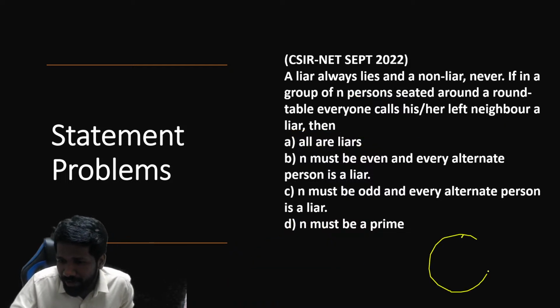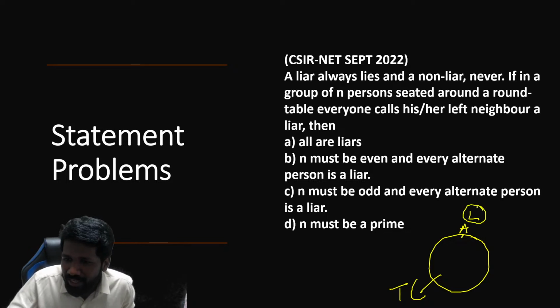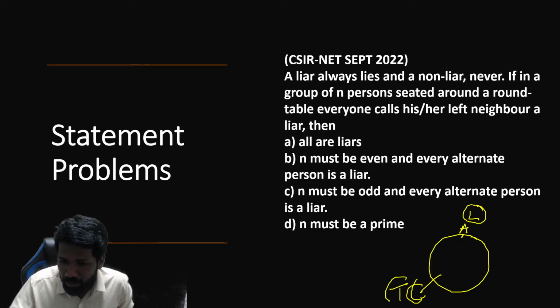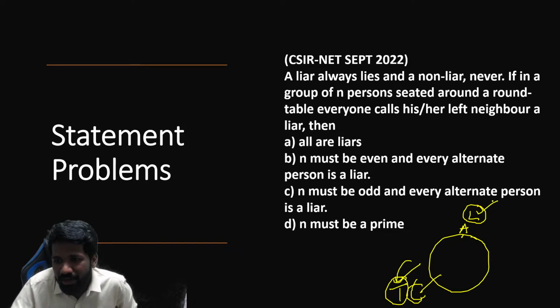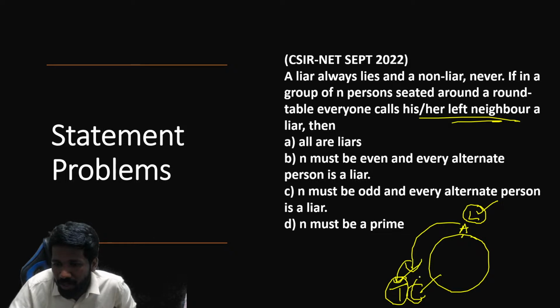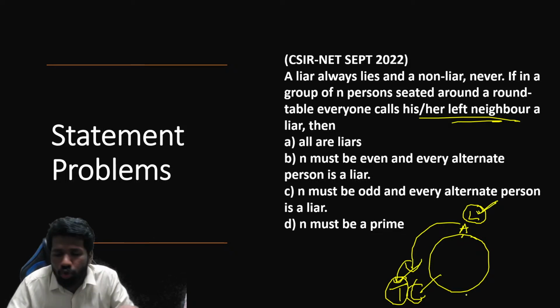So let us take a different situation. If A is a liar, but C is not a liar, C is a truth speaker, then can A say C is a liar? Yes, A is a liar, so A will tell only a lie about C. The lie about C is that C is a liar, because C is not a liar. Since C is a truth speaker, A can tell C is a liar. The question says that everyone says his left neighbor is a liar, so A should say C is a liar. So that is possible only if A is a liar, then C should be a truth speaker.